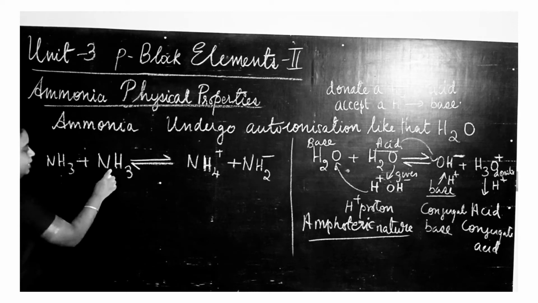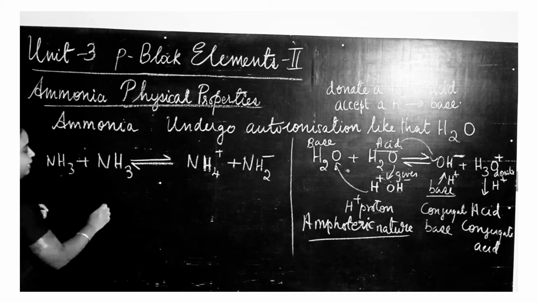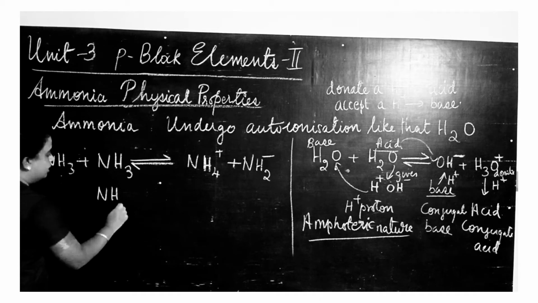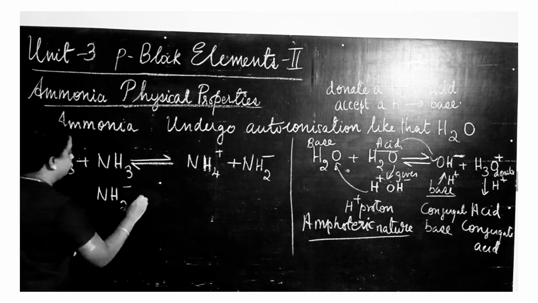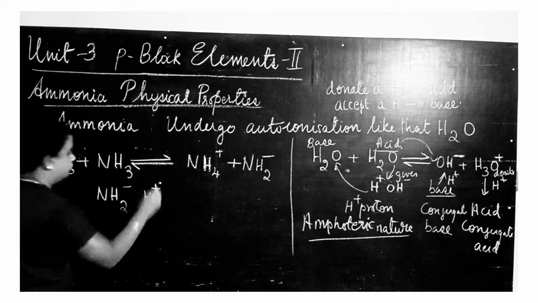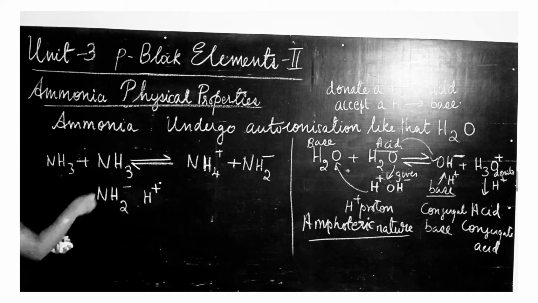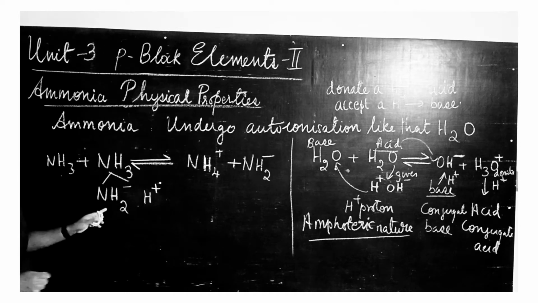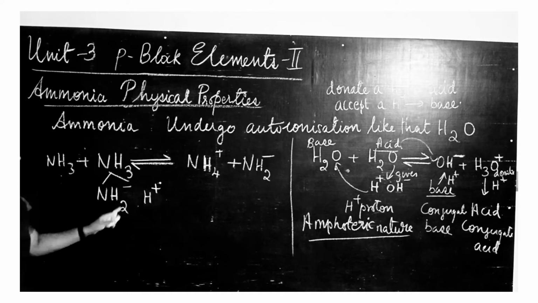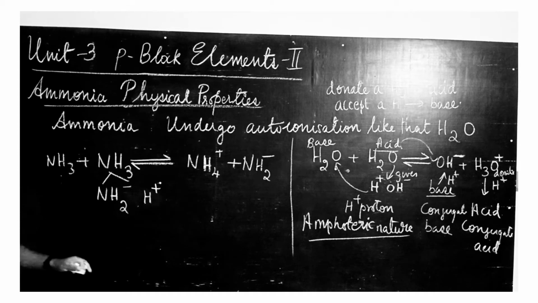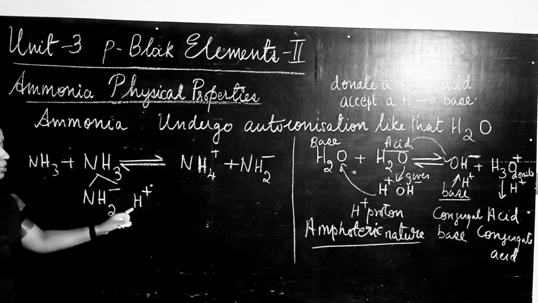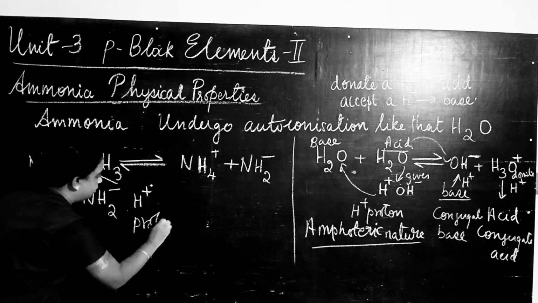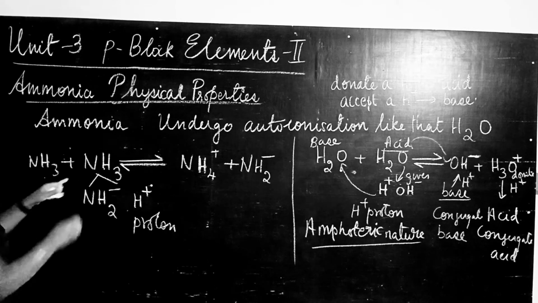Now this ammonia NH3, I will split and write here as NH2 minus and H plus. Now this ammonia donates a proton. Because this ammonia is donating a proton, this ammonia can act as an acid.